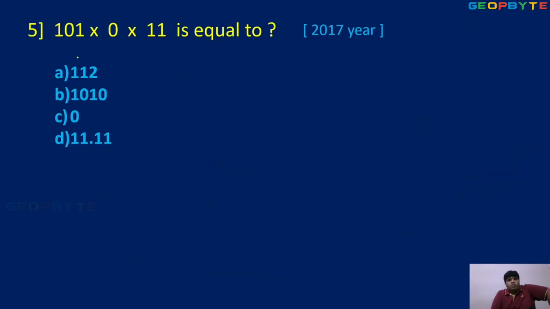Next one. 101 into 0 into 11 is equal to what? This is a 2017 problem. Multiplication of 0 with anything, any value into 0, so 0 into anything is always 0.